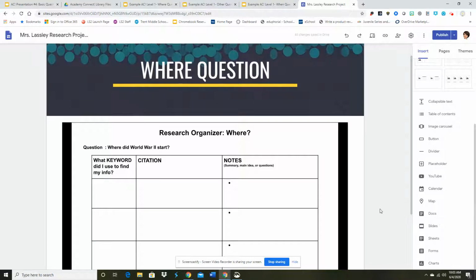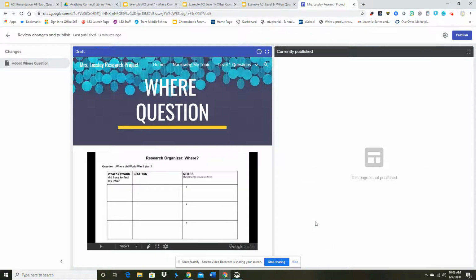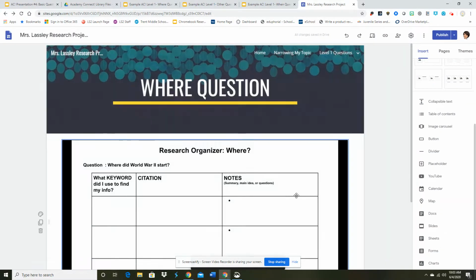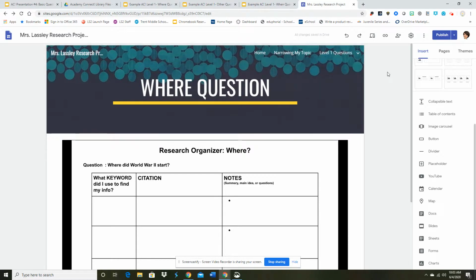Now, remember, what do you have to do every single time you add something? You need to hit publish. So I'm going to come over here to publish. It's going to show me that there was not even a page there before. I'm going to go ahead and hit publish. And it's taken care of. Now, when my teacher sees it, I will be able to see this. I want to show you guys right here that you'll notice that now we have 2 under our level 1 questions. And that is what you need to do.